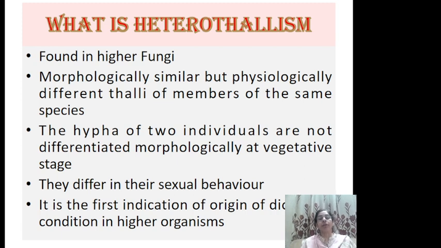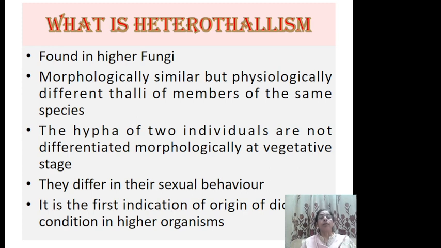Hetero means different. So actually heterothallism can be compared to a dioecious condition in higher plants where male and female are different, and gametes coming from male and female undergo fertilization to give a zygote. Similarly, in heterothallism, two mating thalli have to be of different types to result in a compatible fertilization. They are found in higher fungi.